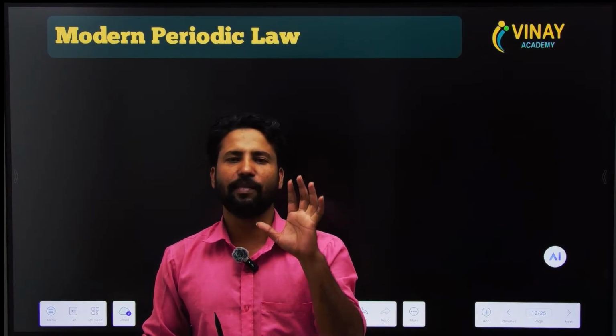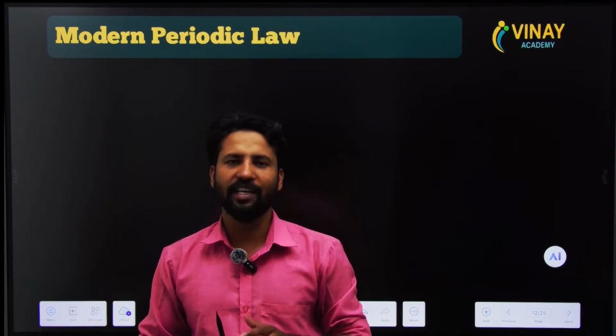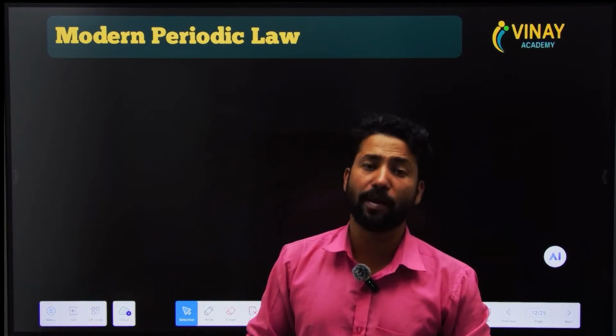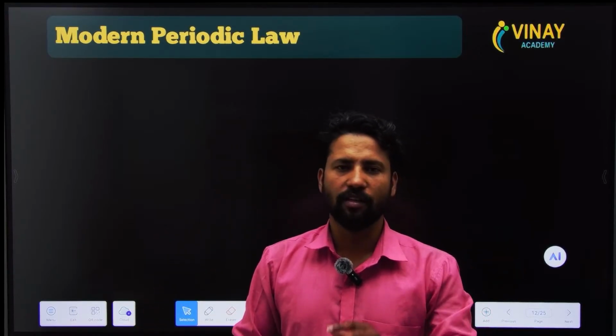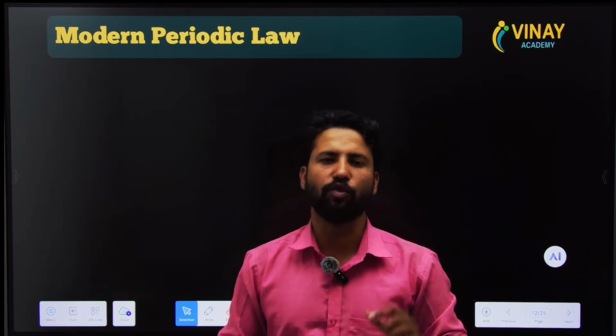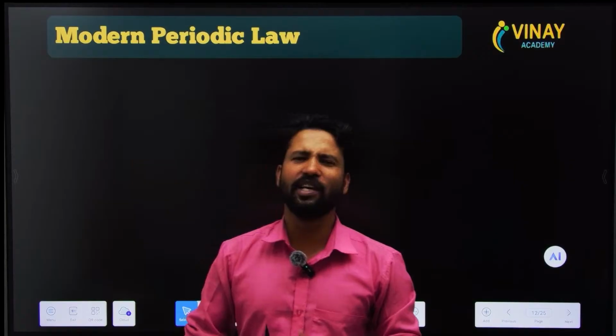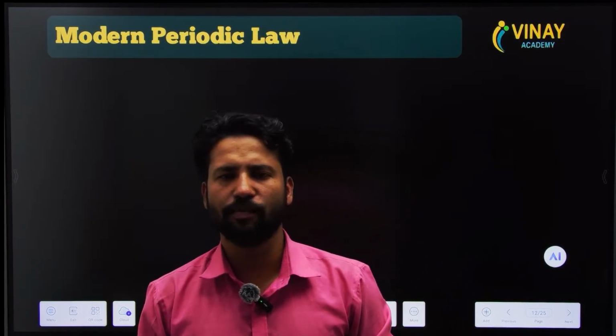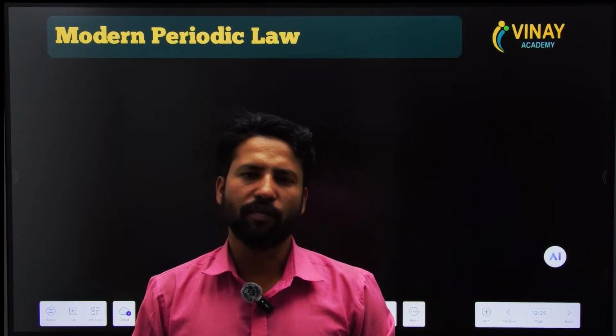Almost 63 elements were known at that time, and he classified all of them into groups and periods. He told us the vertical columns are known as groups and the horizontal rows are known as periods. But there were some defects in his periodic table, so he also failed.